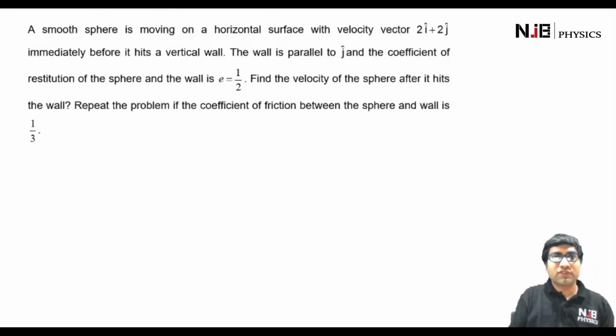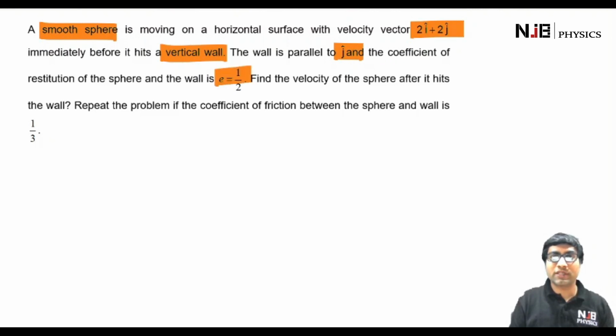Well, in this problem, we have a smooth sphere which is moving on a horizontal surface with a velocity of 2i + 2j immediately before it hits a vertical wall. The wall is parallel to j, and the coefficient of restitution of the sphere and the wall is 1/2. We have to find the velocity of the sphere after it hits the wall.